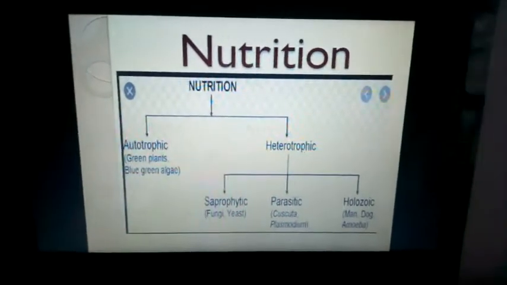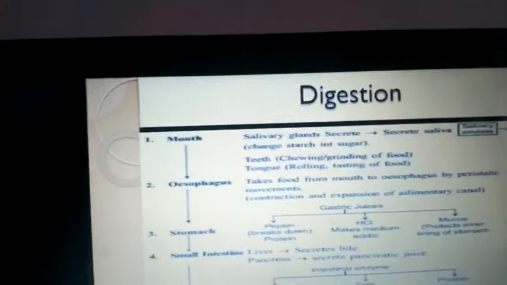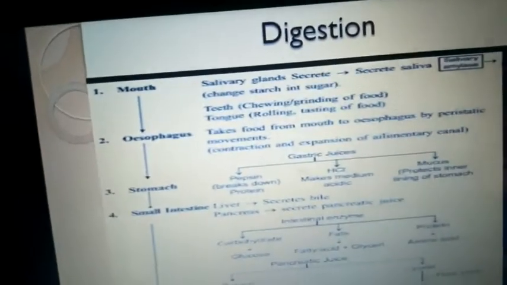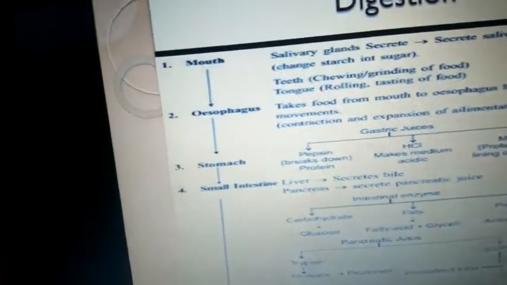My next slide is of digestion. Digestion takes place in the following ways. First, we eat the food which moves into the mouth, where salivary glands are present which secrete saliva, in which salivary amylase is present which changes the starch into sugar.